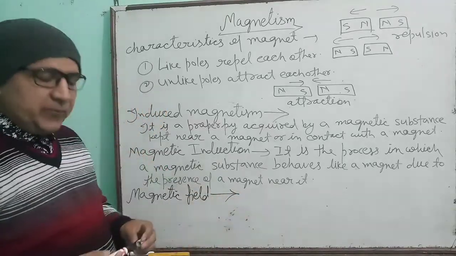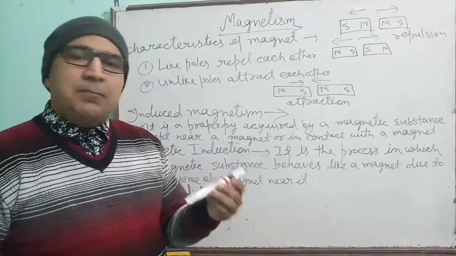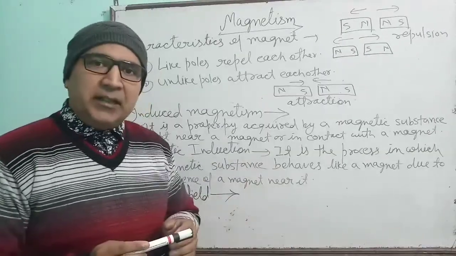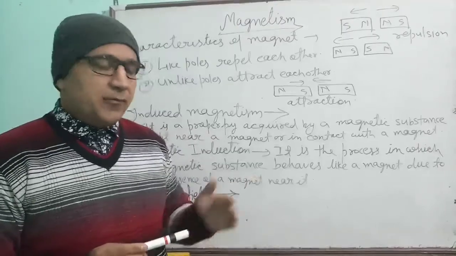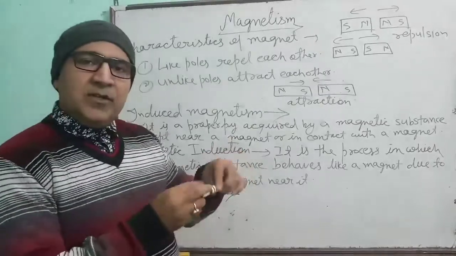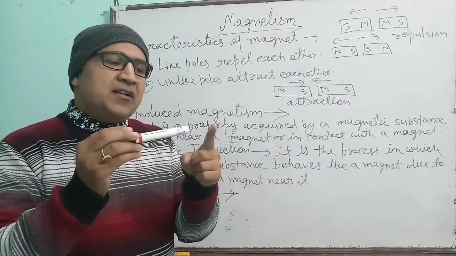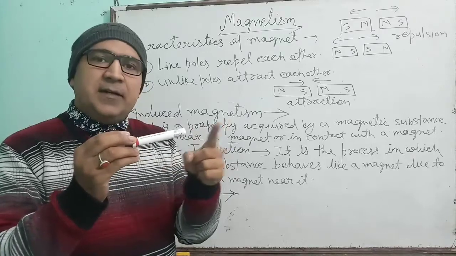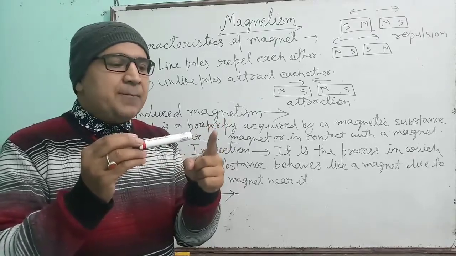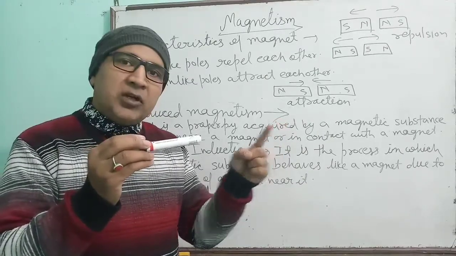What is the magnetic field? Children, we know that one magnet can attract iron nails. But the question is, for how much distance? Suppose one magnet I am taking and it can attract the iron nail from here. Okay. So if we keep iron far away, will this magnet be able to attract it?